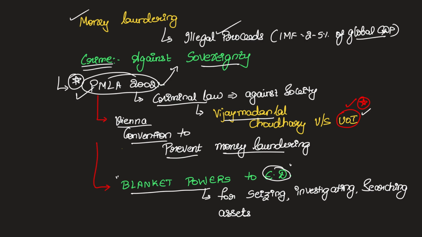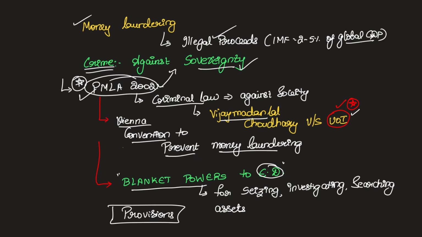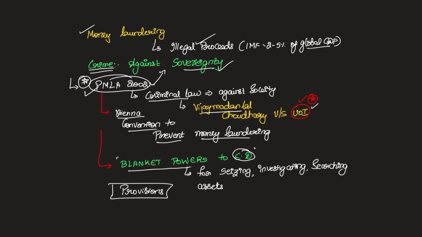So here is where you have to understand. This law gives separate provisions and separate rules and regulations to deal with this case because it is an act against the sovereignty. Now, you have to remember that there is something called rule of law. As per the right to equality under Article 14, we have the rule of law. And to give effect to this rule of law, we have certain established procedures under law.